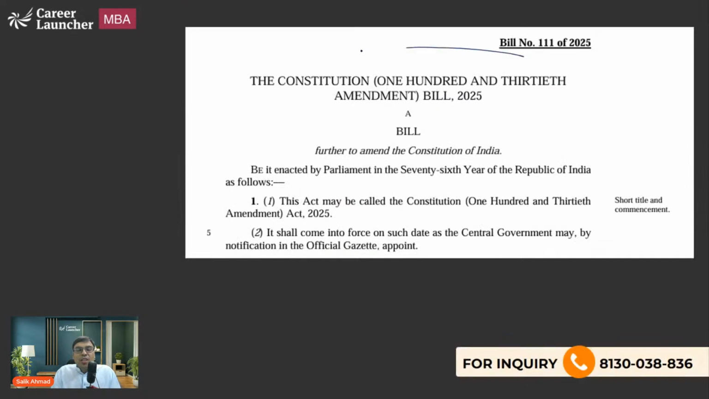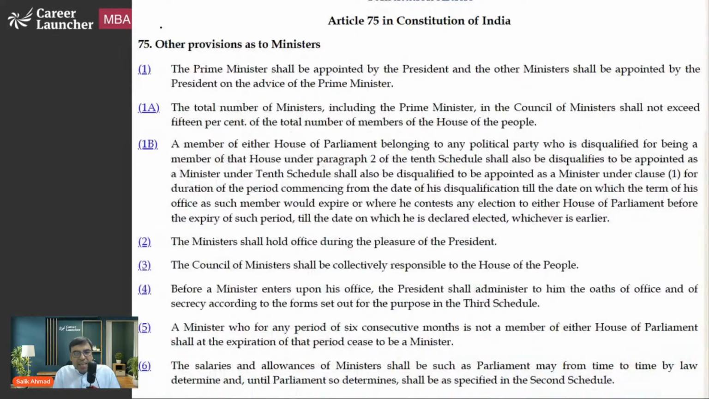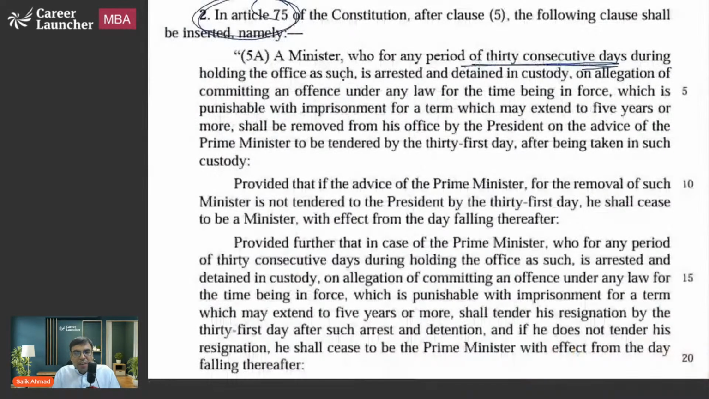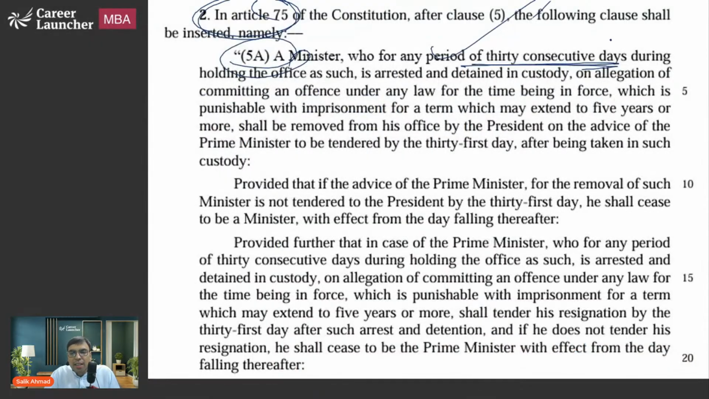So this is the 130th Constitutional Amendment Bill. Its amendments talk about Article 75, which talks about union ministers. So here, 75, clause 5A, the provision has been added regarding that 30 days law.